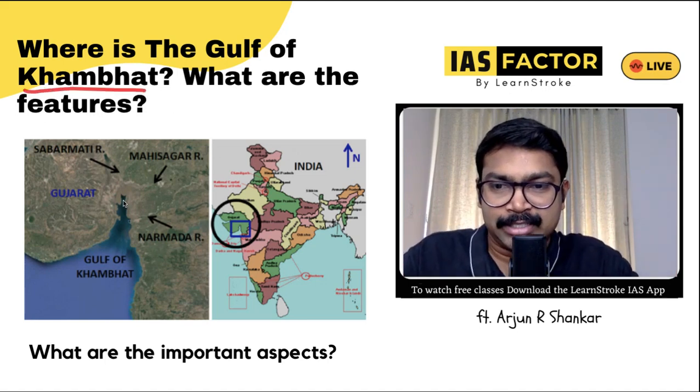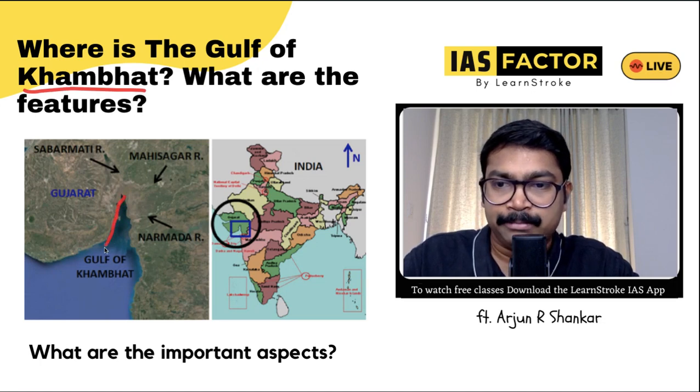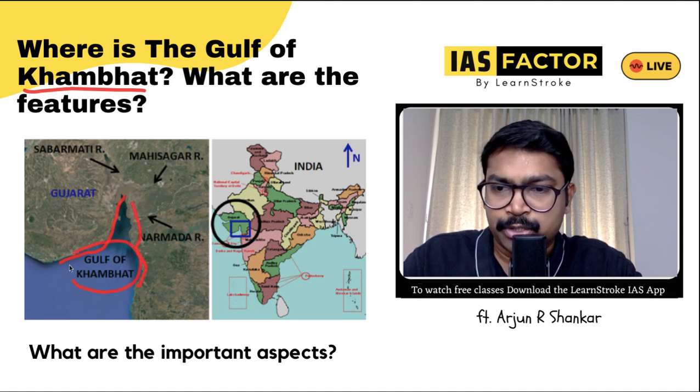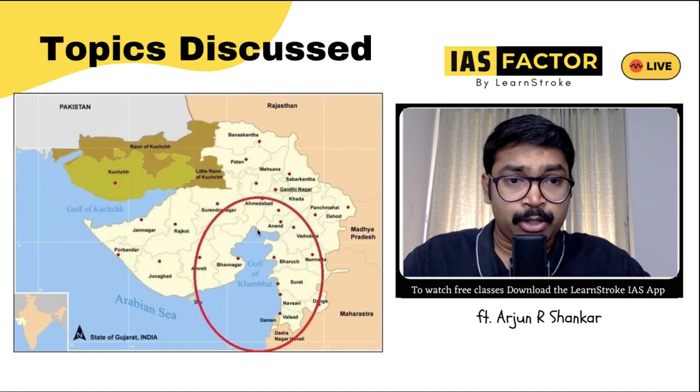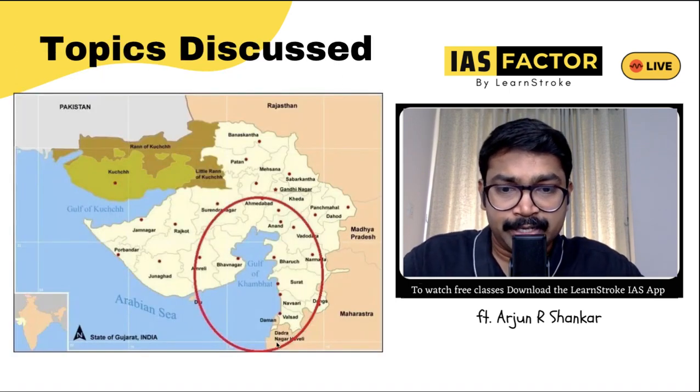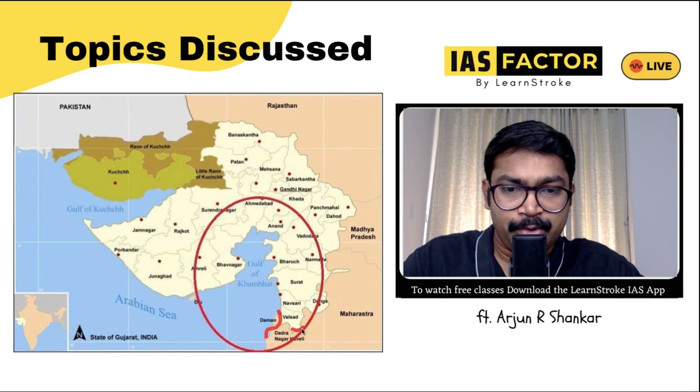So where exactly is this? If you take a look at Gujarat, you can see this Gujarat area. Definitely Gujarat, Maharashtra. So this sea area, this small gulf, is called the Gulf of Khambhat. You can see it in this picture. I'll give you a closer image. So take a close look at this. You can see Dadra and Nagar Haveli, and definitely you have Maharashtra's small angle here.